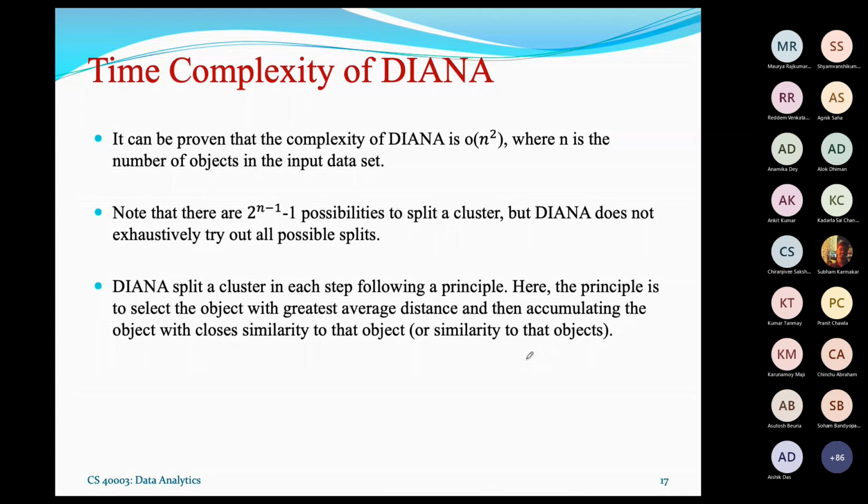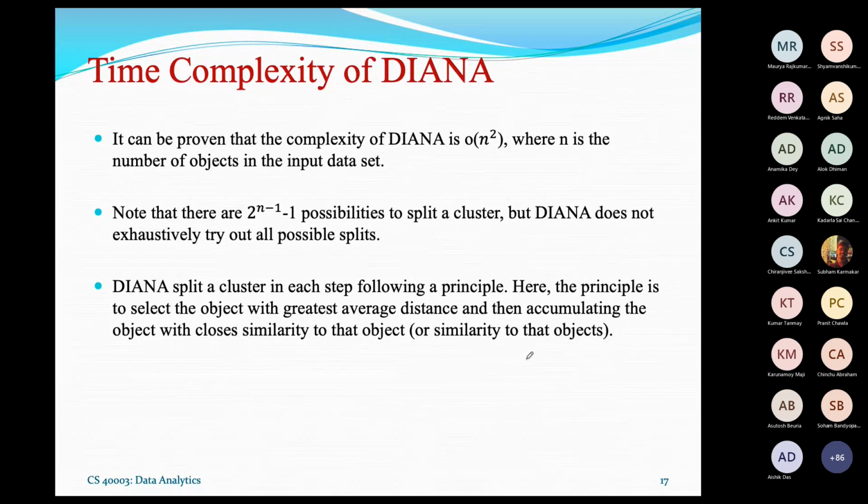Now let's come to the time complexity of implementing this algorithm. The major computation involved is calculating the greatest average distance. If there are n objects, then from one object to all other objects, n minus 1 distances are to be computed. The same procedure is repeated with all n objects.